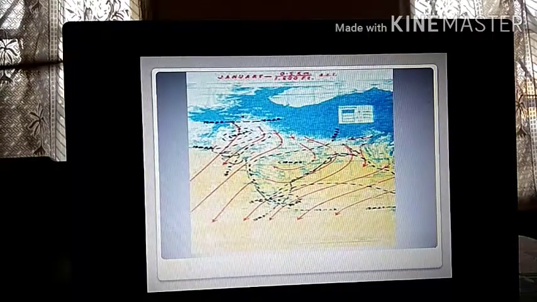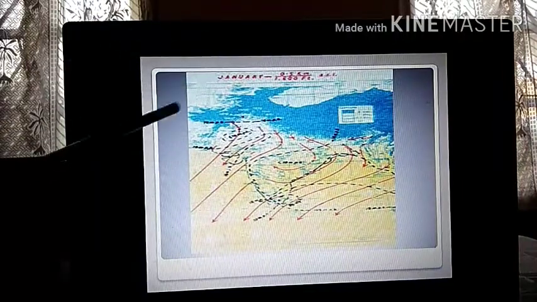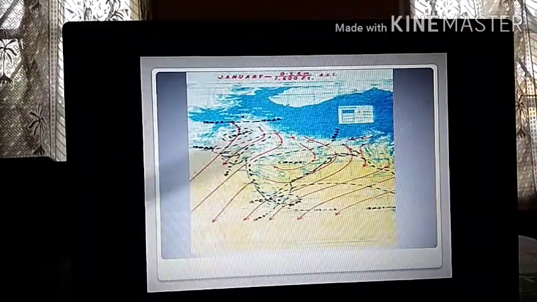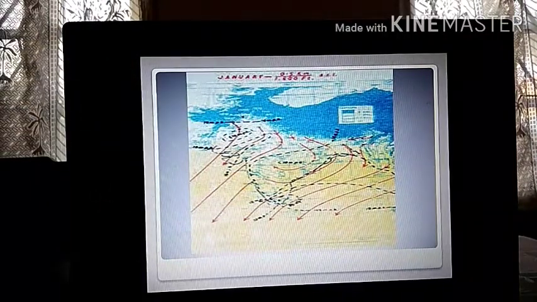Now you have this picture in your textbook also. This is actually how land and water get heated up. It is a graphical, pictorial representation of how the land and water, so this is the water, this is the land, get heated up. The arrows basically show you the direction of the flow of wind, how the winds from the ocean flow towards the land. So the arrows are a pictorial representation of how the winds flow.